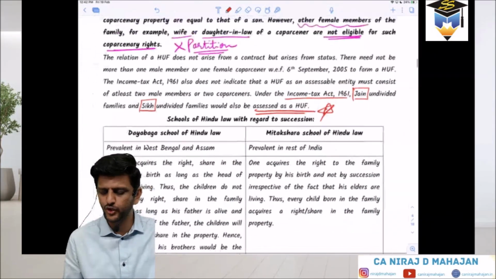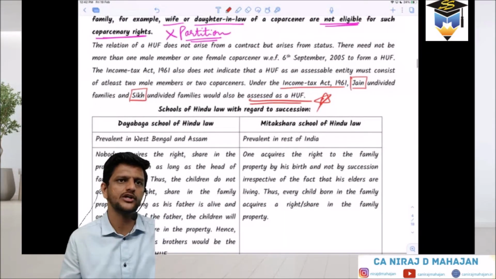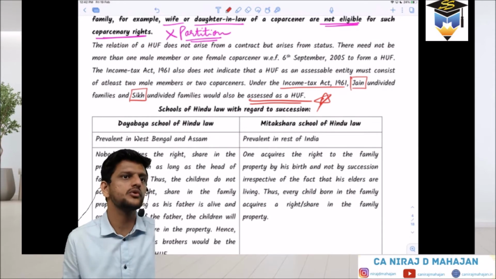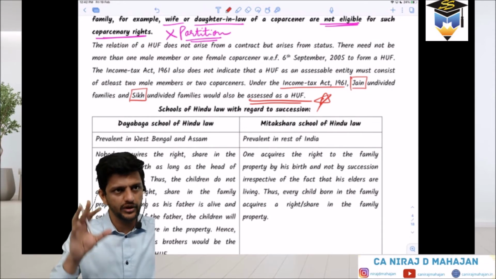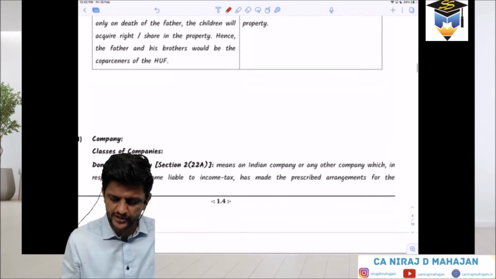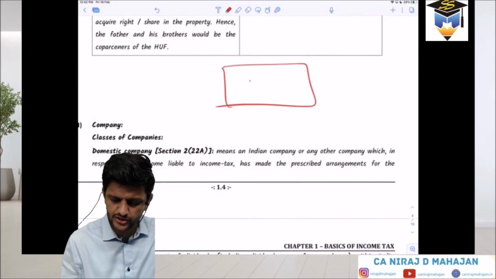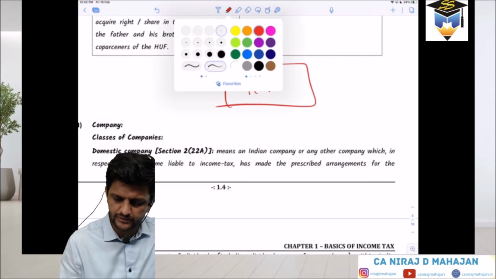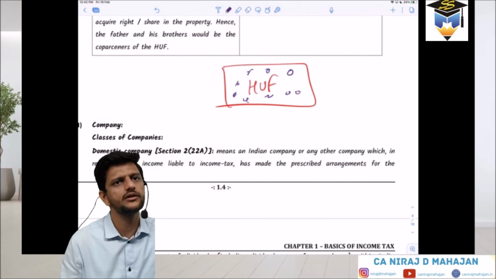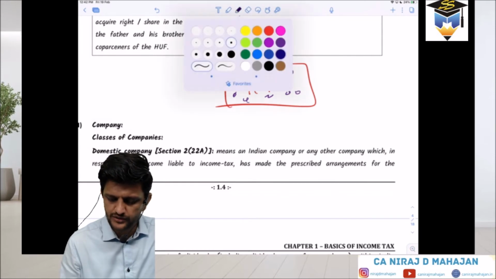And by default, just a joint business or joint family doesn't mean HUF. It has to be either Hindu or Jain or Sikh. And it is the entire family, they are considered as one single entity. One single entity, whatever jointly you are earning the income. Understood or no? Now pay attention, if there is an HUF like this, just an example, and there are obviously many co-partners. Tell me, who is earning the income as such?